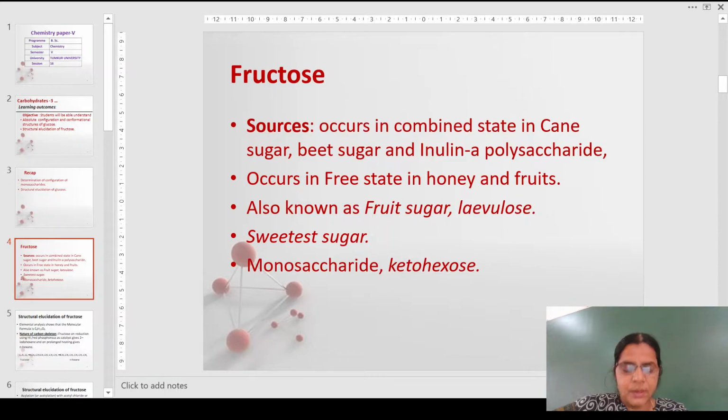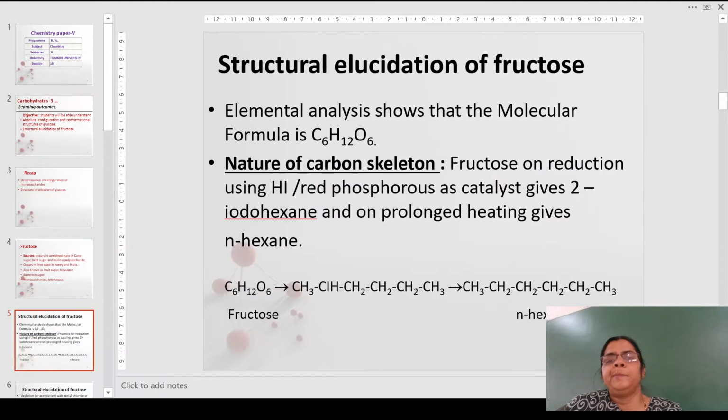Free state means as it is alone. Combined state means it is found along with other monosaccharides. It is also known as a fruit sugar because it is found in most of the fruits. Or levulose, it is the sweetest of all the sugars. It is a monosaccharide as well as a ketohexose. Ketohexose is a compound which has a keto group as a functional group containing 6 carbons.